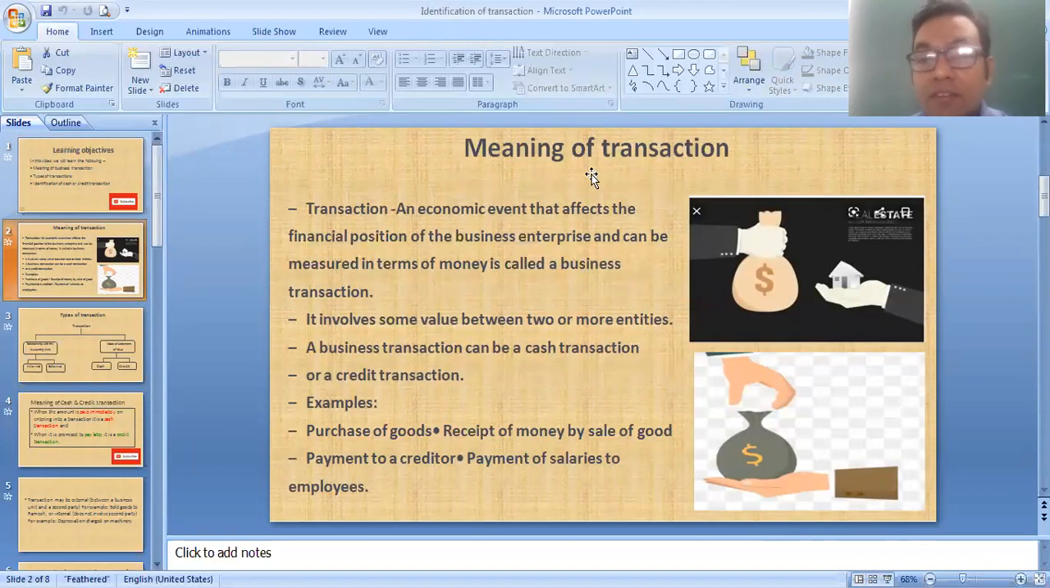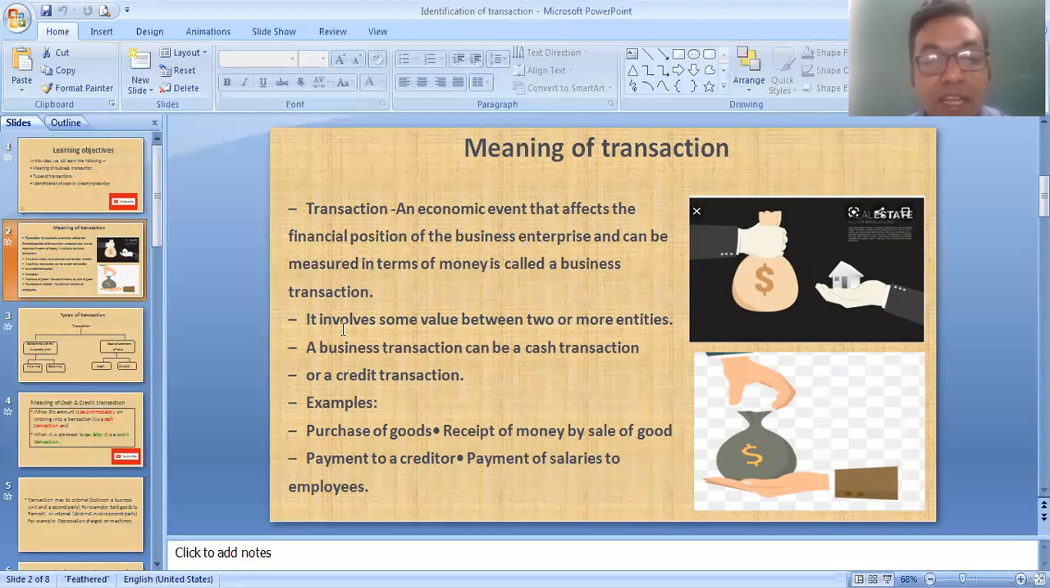What is the meaning of transaction? A transaction is an economic event that affects the financial position of a business enterprise and can be measured in terms of money. It is called a business transaction. Again, I want to repeat this: we record only monetary transactions in books of account. A monetary transaction means the type of transaction which is measurable in terms of money. That's why it is very important that the transaction is measured in terms of money. It is called a business transaction.